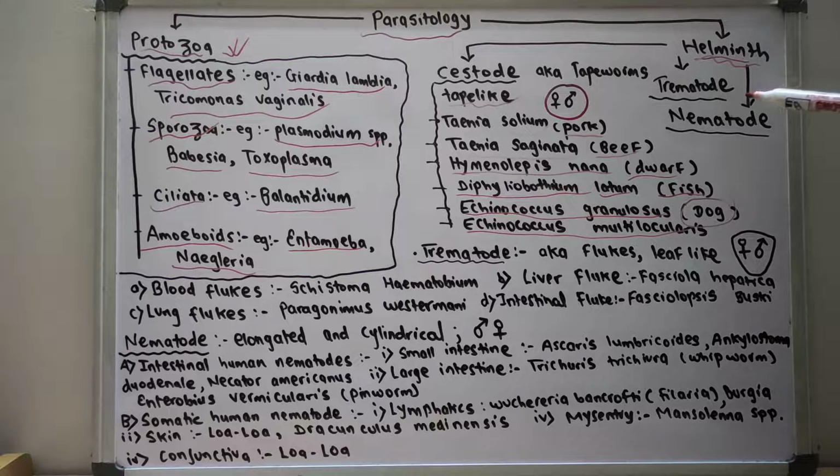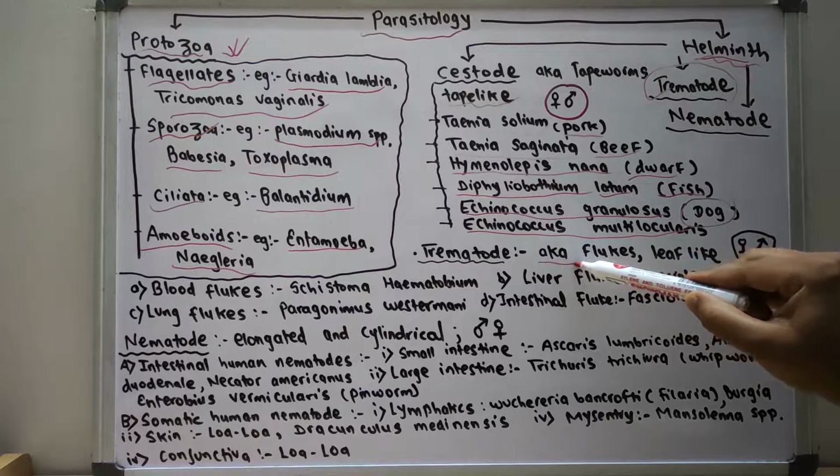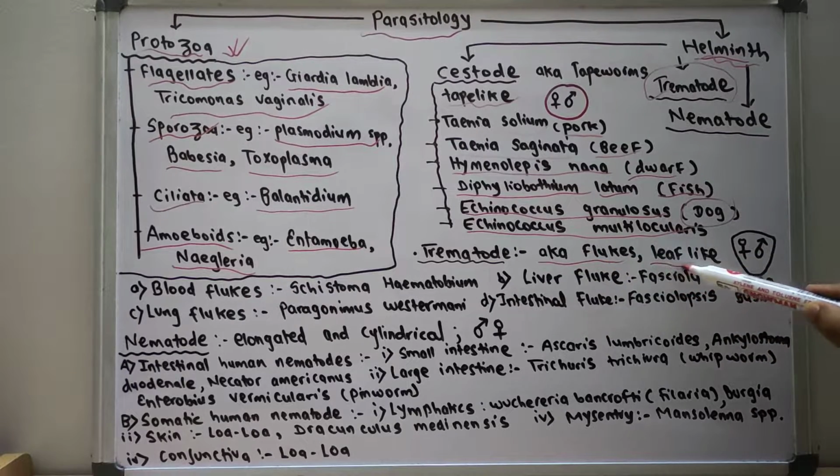Now let us talk about the trematode. Trematodes are also known as the flukes. They are leaf-like structures. And there is also no clear distinction between male and female. In one organism both male and female are present, and there is no mating between the male and female. One organism produces the progeny. We'll discuss that in detail in the upcoming videos.